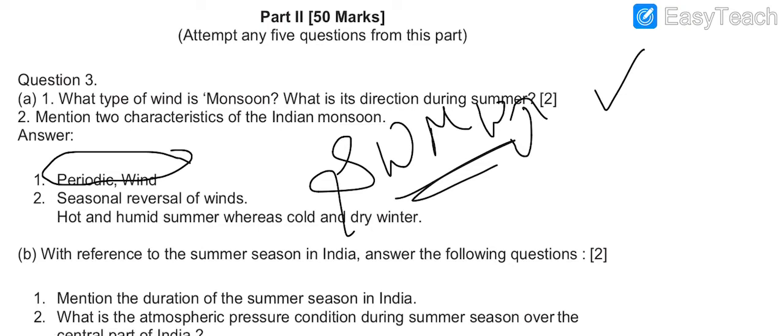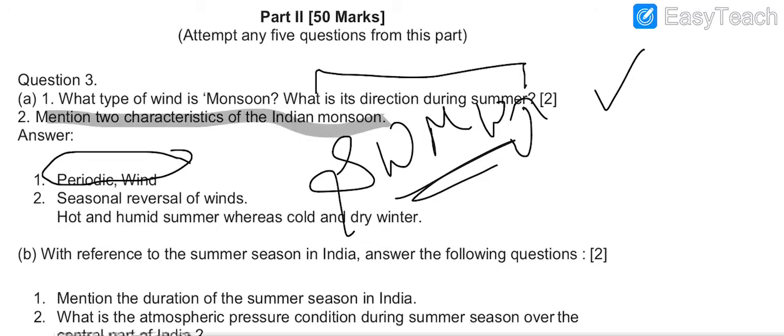You can also write that monsoon means total reversal of winds. About the second part of this question, the answer is southwest monsoon winds. Two characteristics of the winds: this part's answer is given over here.